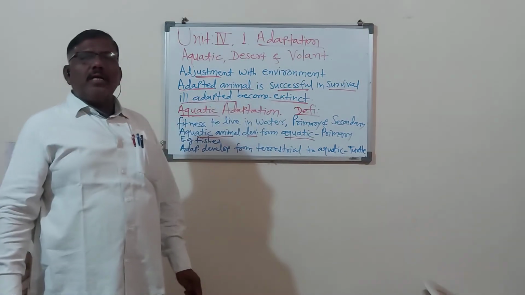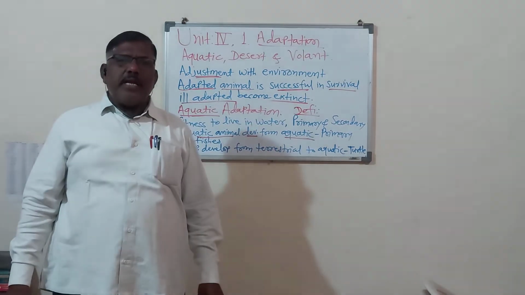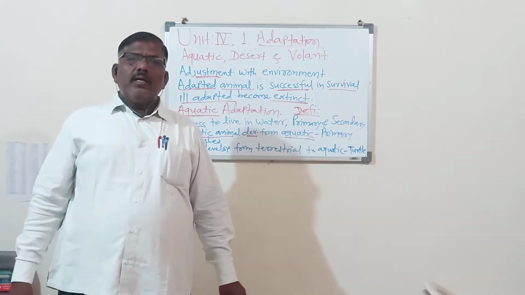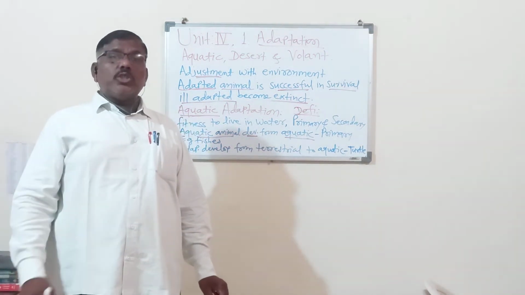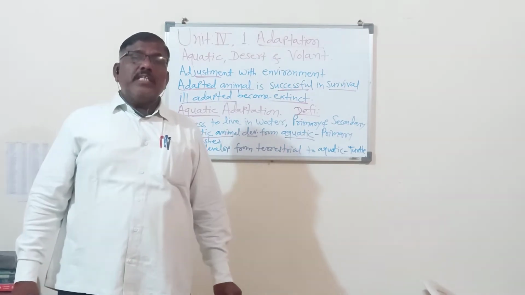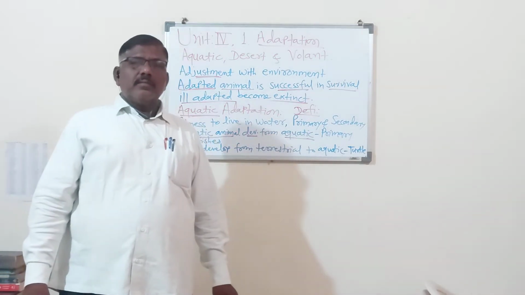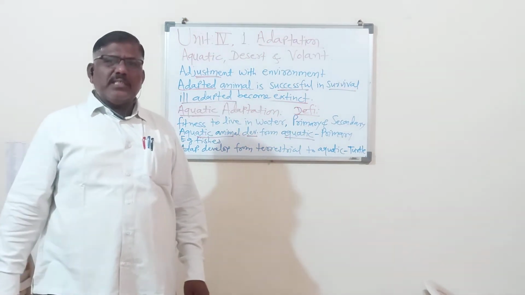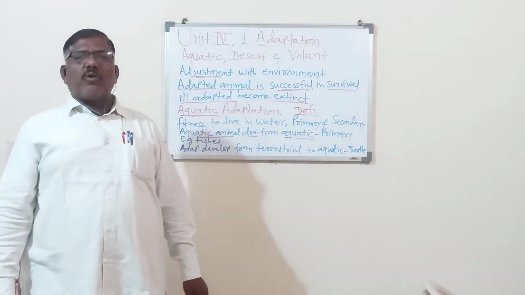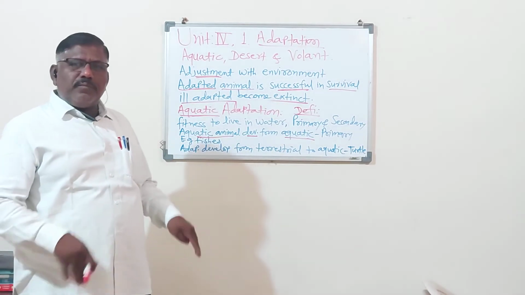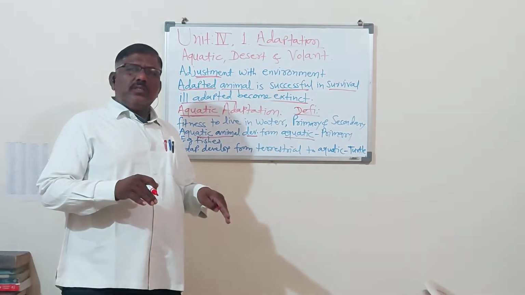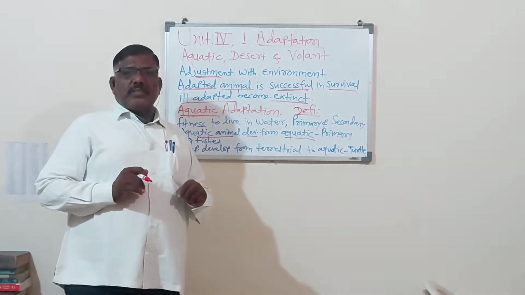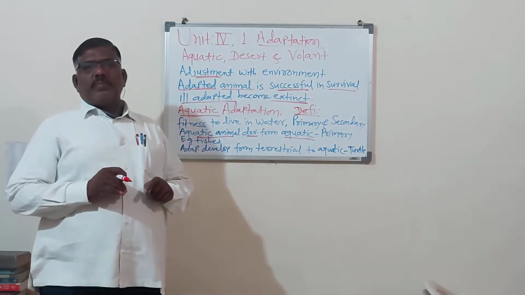So that is called as the narrow tapering body, spindle shaped body, which is helpful in the swimming. Then for locomotion, fins are developed. Pectoral fins, pelvic fins, tail fins. These fins are developed for locomotion. With the help of the fins, fish can locomote. Fish can go from one place to other place. So that character is developed.